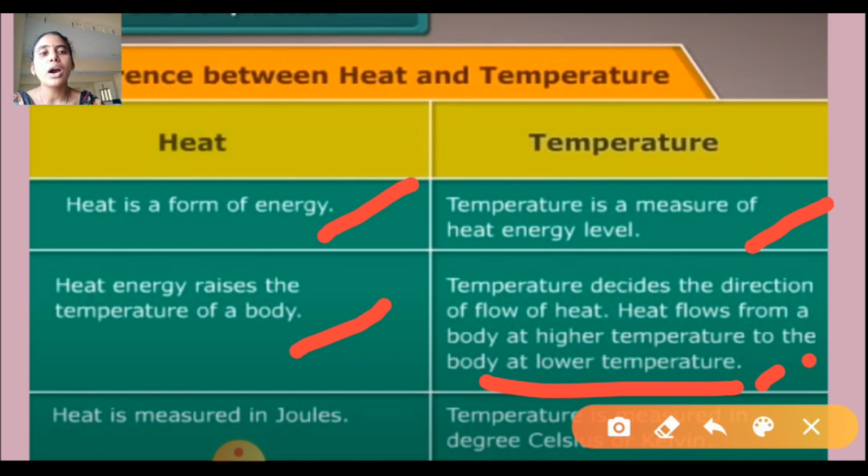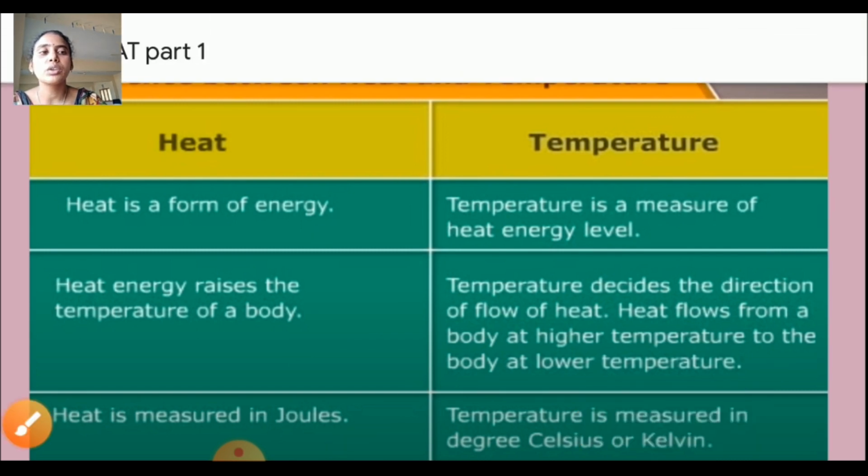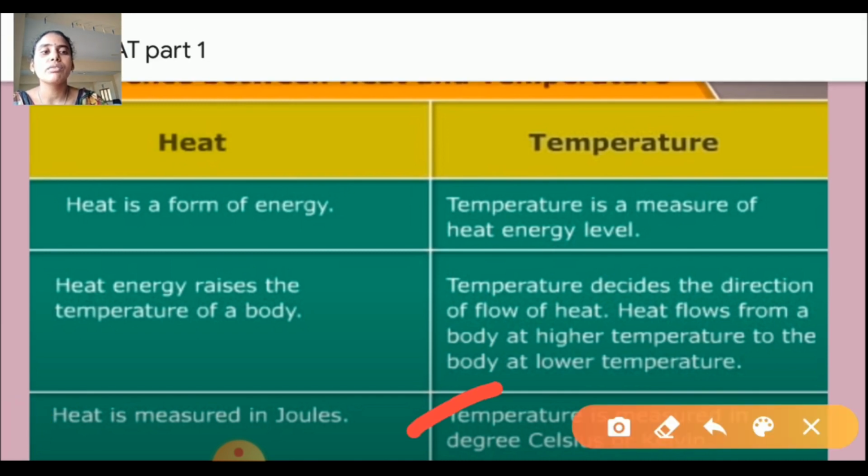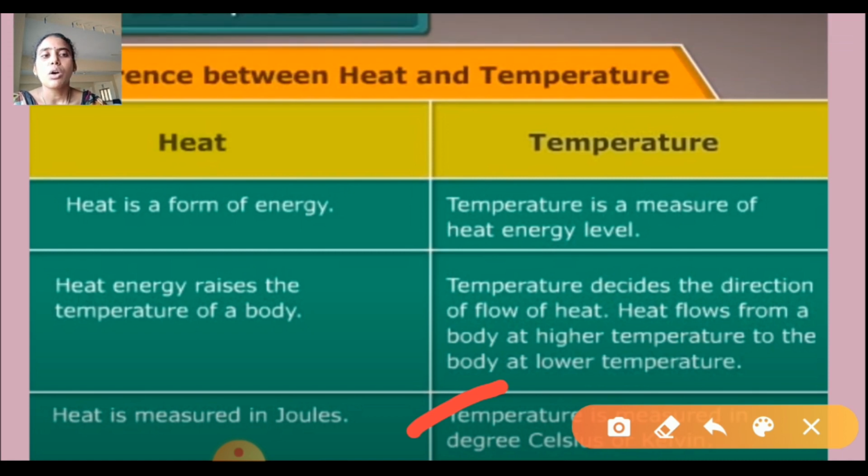And how do we measure it? The unit of heat is joules. The heat unit is joules. And temperature is measured in degrees Celsius. So joules, Celsius. Next class we will discuss the instruments we use to measure temperature.